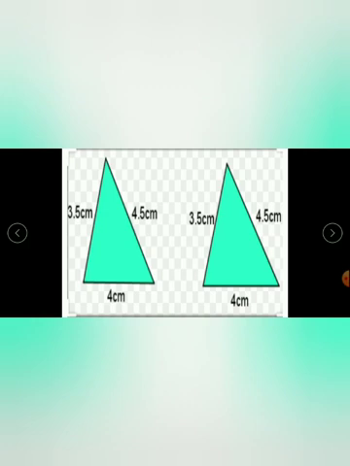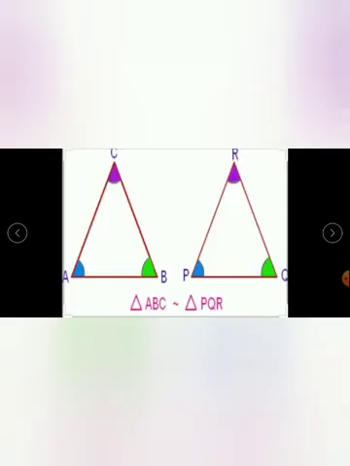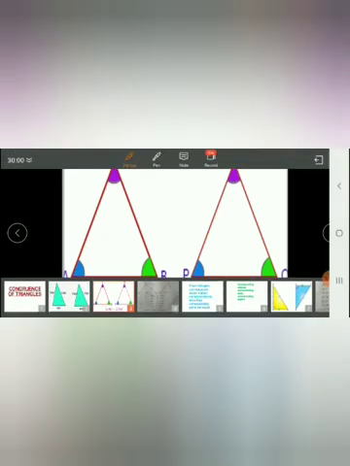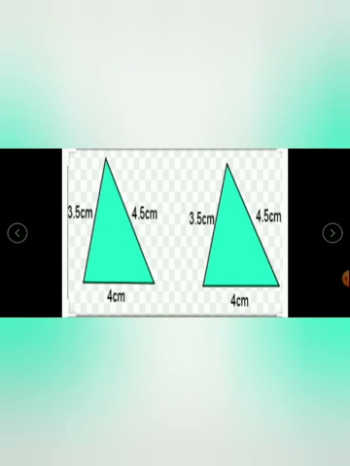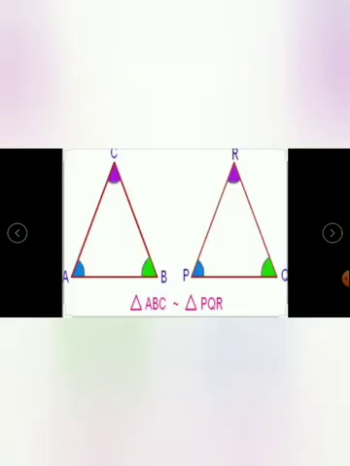Now let us discuss the angles. Here angle A and angle P are same, isn't it? They have the same color, which means they are equal. Similarly, angle B and angle Q are same, meaning equal. Angle C and angle R are equal. So, we got the three sides equal and the three angles equal.